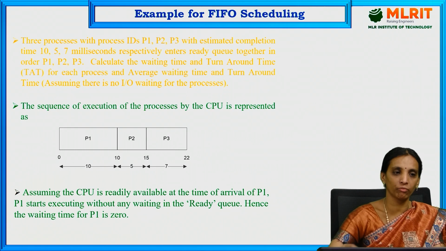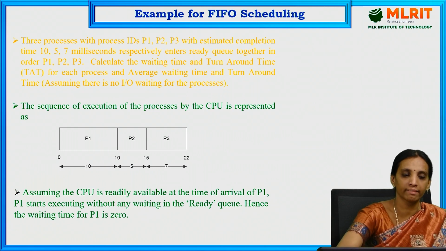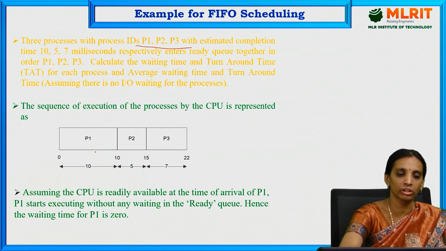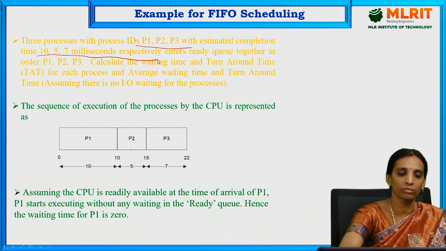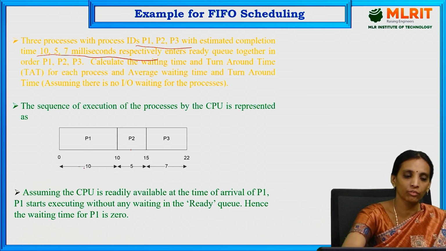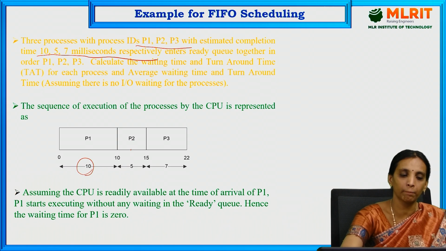Let us take an example. There are three processes, P1, P2, P3, and these are the completion times. For P1 the execution time is 10 milliseconds, for P2 it is 5 milliseconds, and for P3 it is 7 milliseconds.